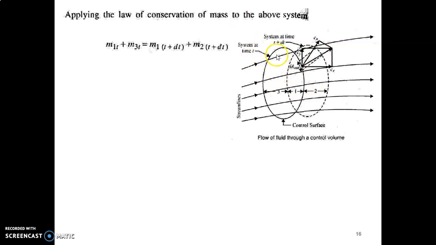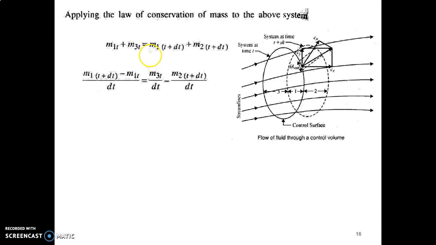Similarly, after time dt has passed, our new mass of the system will be m1 t plus dt, the mass of the system in region 1 in the second instance, t plus dt, plus m2 t plus dt. The combined mass will be the same as before because we are considering the law of conservation of mass. The mass will not change, that's why we are equating these combined masses in both cases.